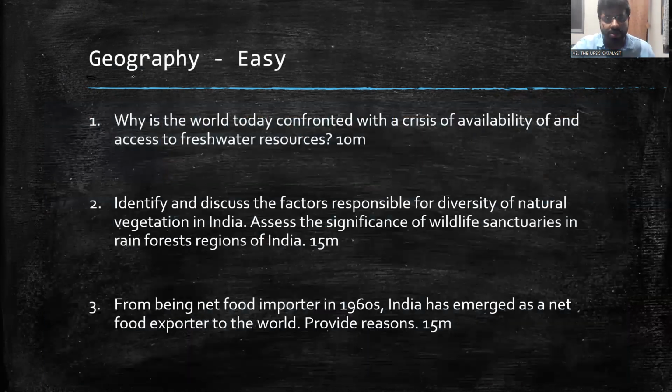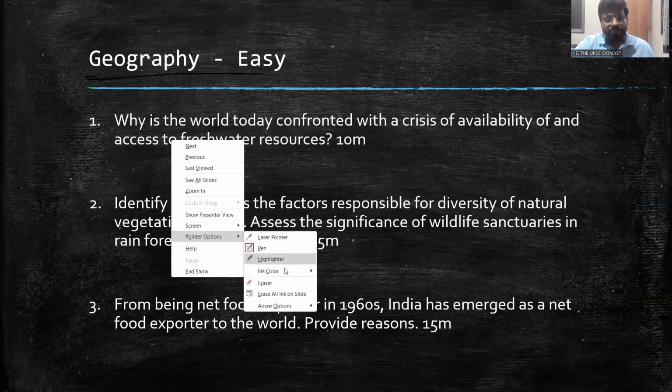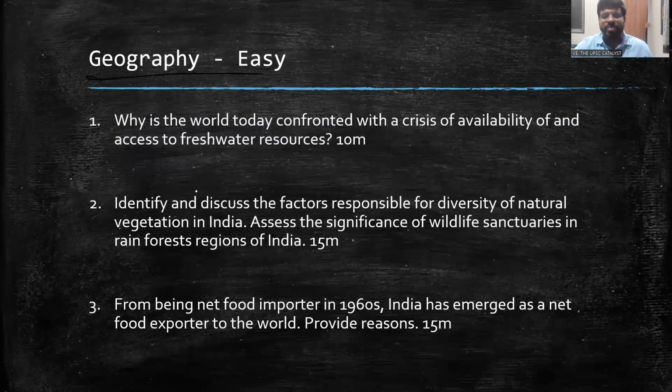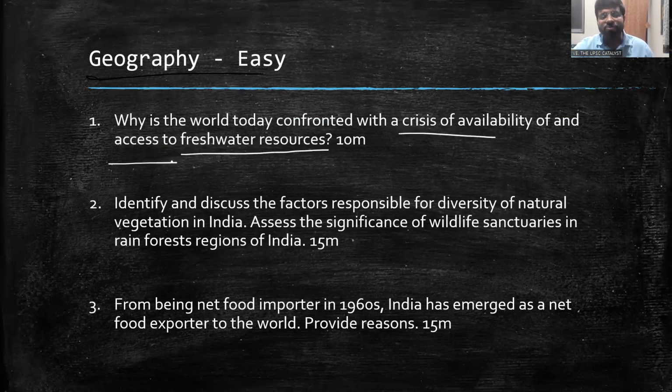Then if you see geographical questions, very clearly, they're asking about some of the easier themes which we are regularly observing. So example, if you see the last few years' questions, freshwater resources, how there is a crisis of availability and access to freshwater resources. There is so much talk about water and all those kinds of things. I would consider this as an easy question because of the nature of coverage, the available material in terms of current affairs and the previous year questions trend. It is being frequently repeated.